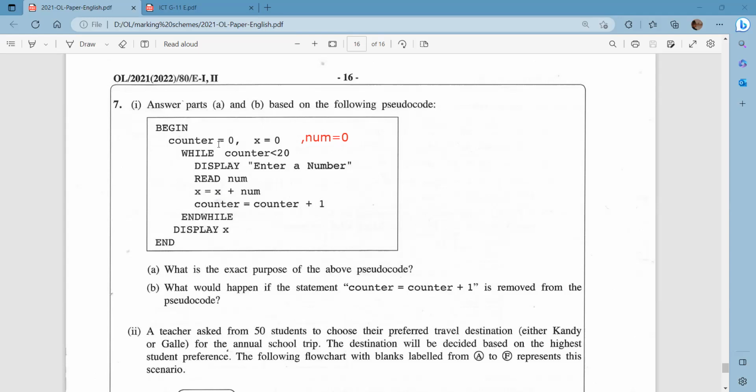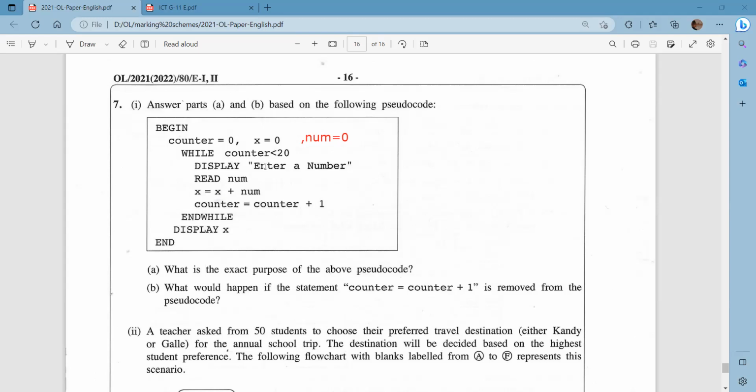The loop starts when the counter equals 0 and goes up to counter equals 19. That means this loop is going to execute 20 times, which means we are going to enter 20 numbers, right?